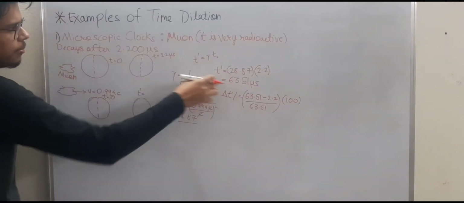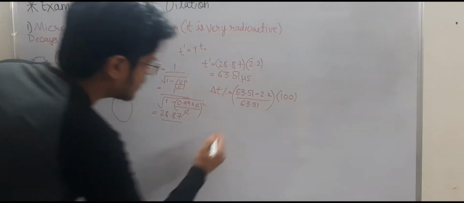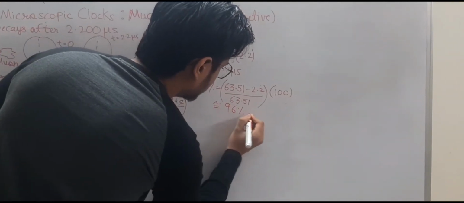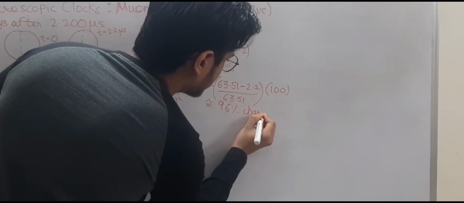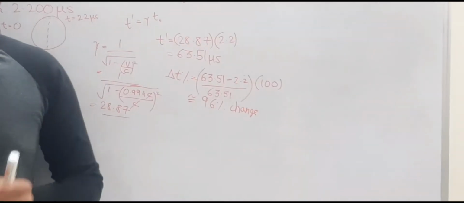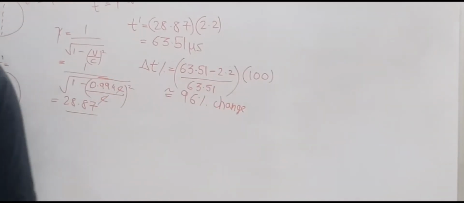This is clear, right? Final minus initial divided by final, percentage change. So this will come out to be approximately 96%. That means time has been changed by 96%. That means time dilation indeed works in the microscopic world, right?